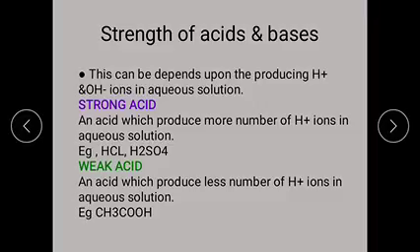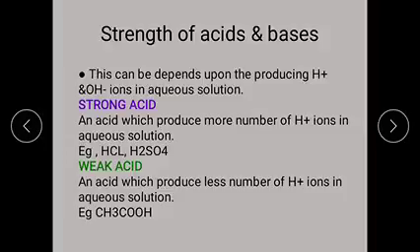Now let us see the strength of the acids and bases. Okay, this depends upon the production of H plus and OH minus ions in aqueous solution. According to Arrhenius, the strength of the acids and bases depends on the producing capacity of the H plus and OH minus ions in aqueous solutions.